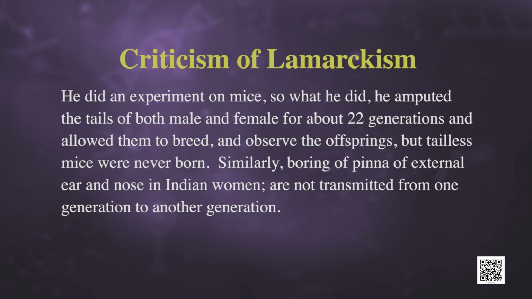He did an experiment on mice. So, what did he do? He amputated the tail of both male and female mice for about 22 generations and allowed them to breed and observed the offspring, but tailless mice were never born. Similarly, boring of the pinna of the external ears and nose in Indian women is not transmitted from one generation to another.